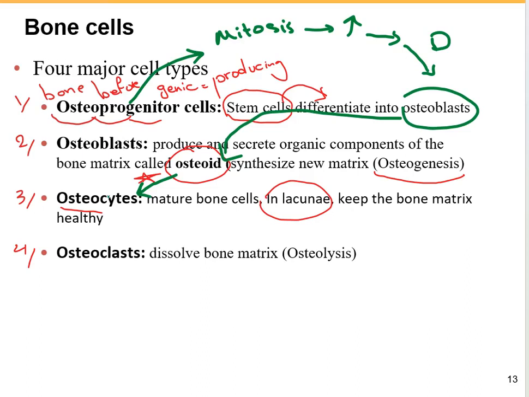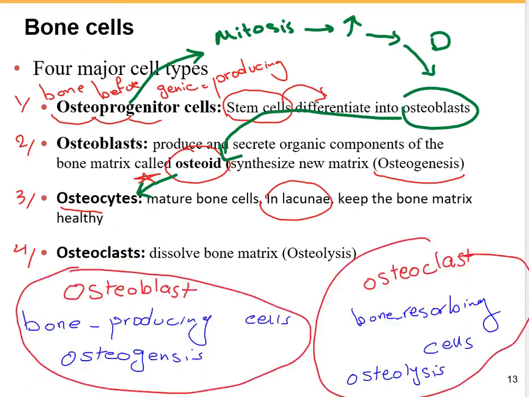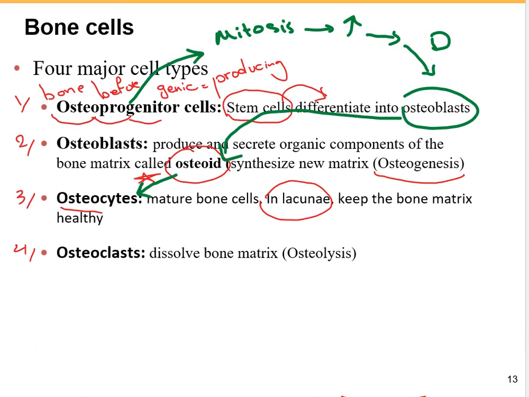And then the other type of cells that we have are osteoclasts. Osteoclasts are involved in osteolysis, which means destroying, or dissolving, the bone matrix. Osteoclasts are huge cells, which means they are multinucleated, and they also have lots of lysosome organelles with lots of lysosomal enzymes, which are going to be released outside of the cell. So this digestive enzyme can dissolve the mineral components of the matrix and release the calcium and phosphate to the blood.